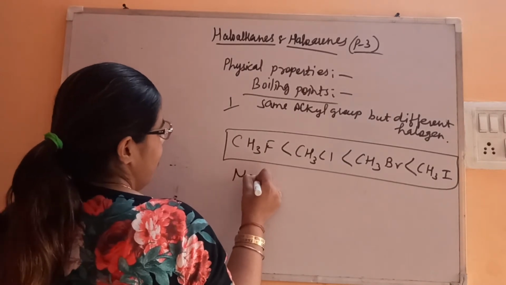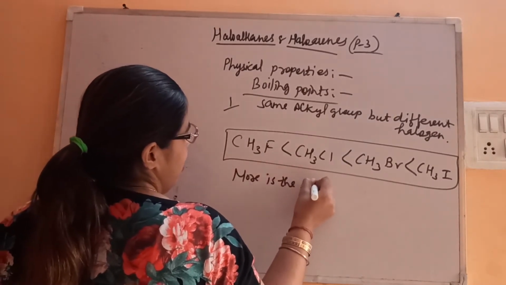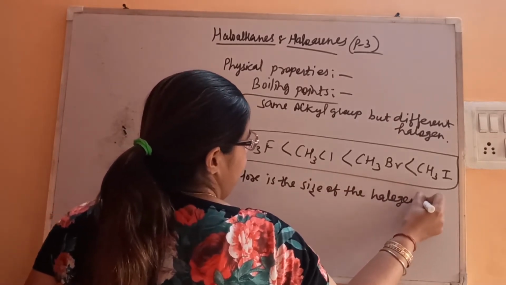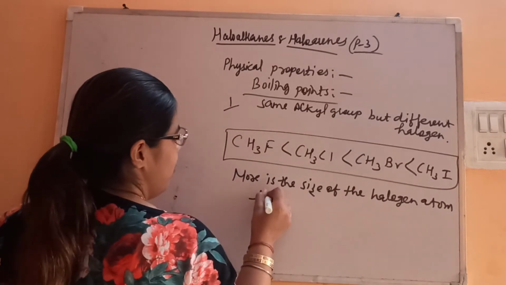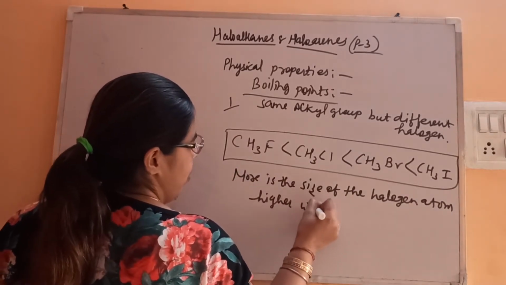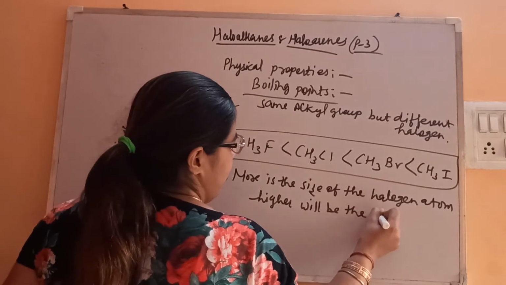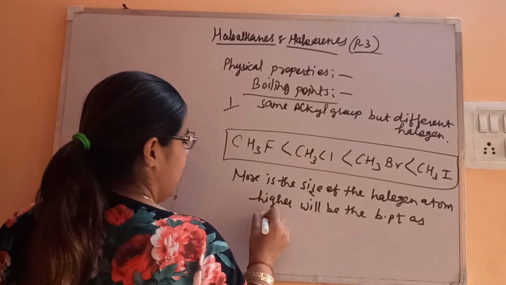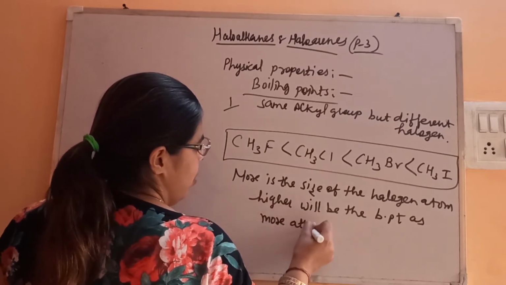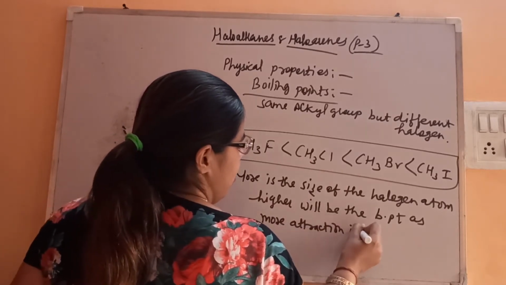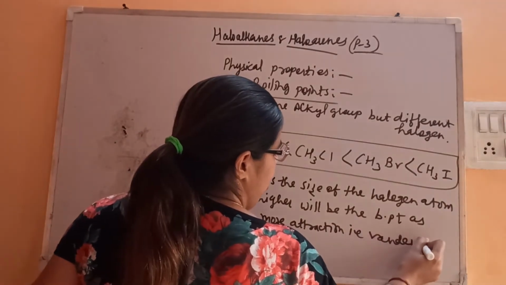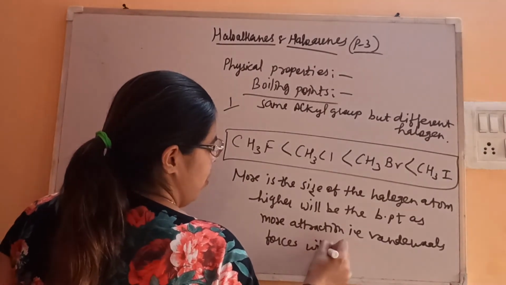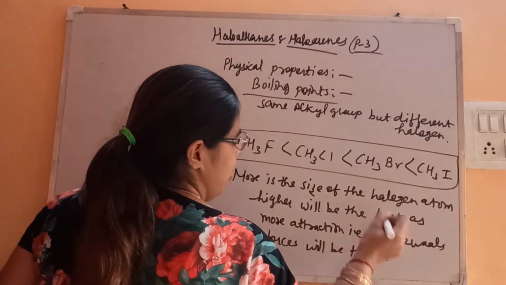The more the size of the halogen atom, the higher the boiling point, as there will be more attraction, that is, van der Waals forces.